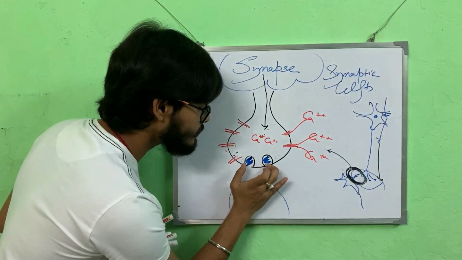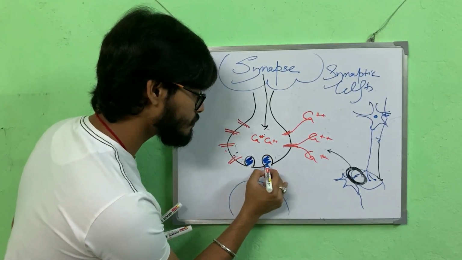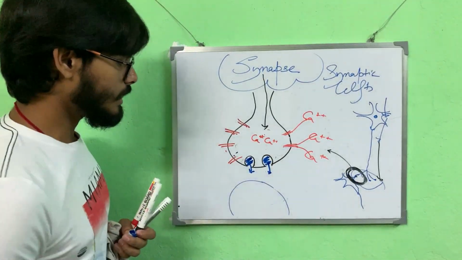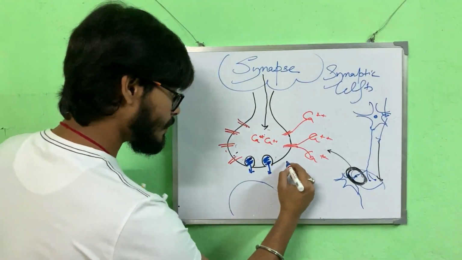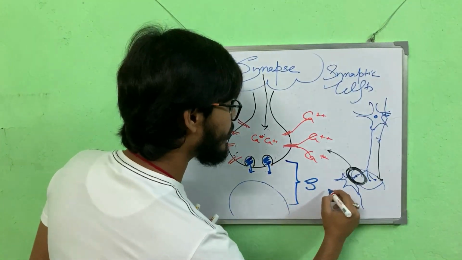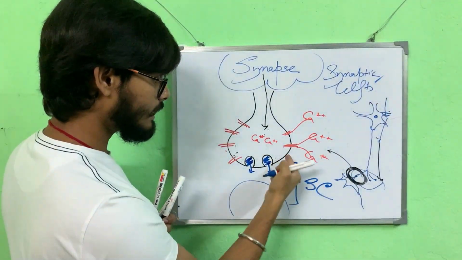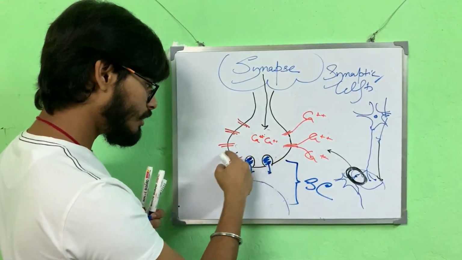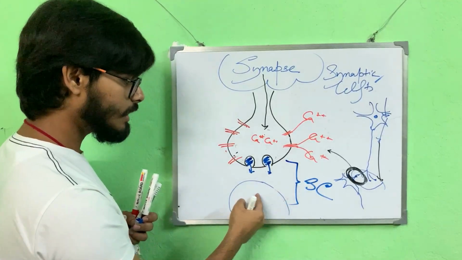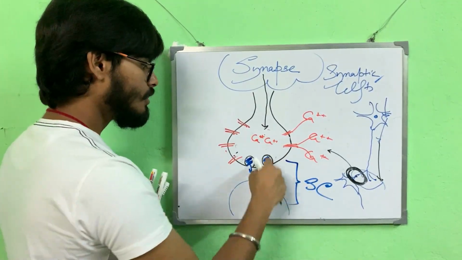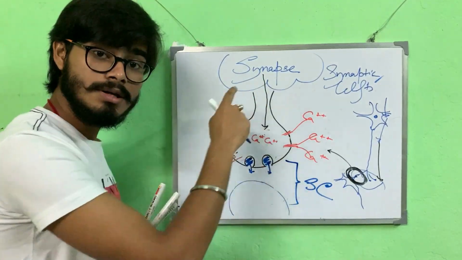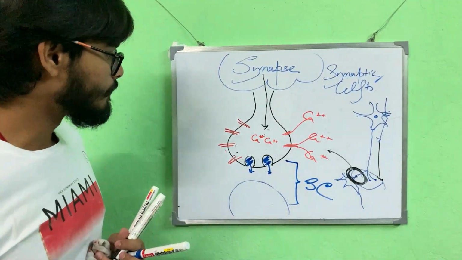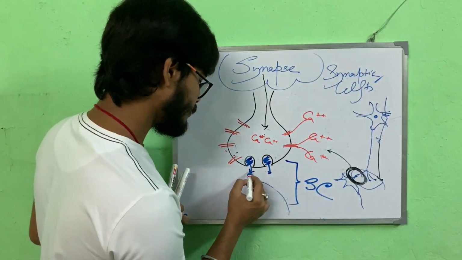After that this membrane will disintegrate, and the neurotransmitter which was present inside the vesicle will be thrown out into this space. This space is called the synaptic cleft, the space between these two structures. When we take the membrane of this axon terminal, the membrane of the dendrite, as well as the synaptic cleft, we call these three structures together the synapse. It is the functional gap between two neurons. So these neurotransmitters are now present here.